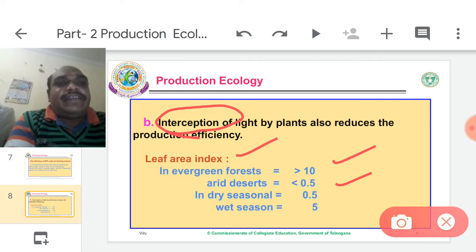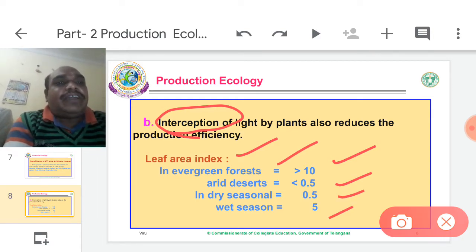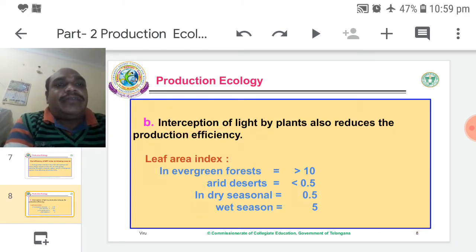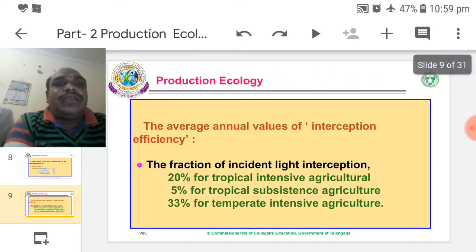In arid deserts, the leaf area index is less than 0.5. In the dry season it is 0.5, and in the wet season 5. This means evergreen forest and wet seasons have high values. Here, above 10 and 5 are visible. So light influences the production of NPP.